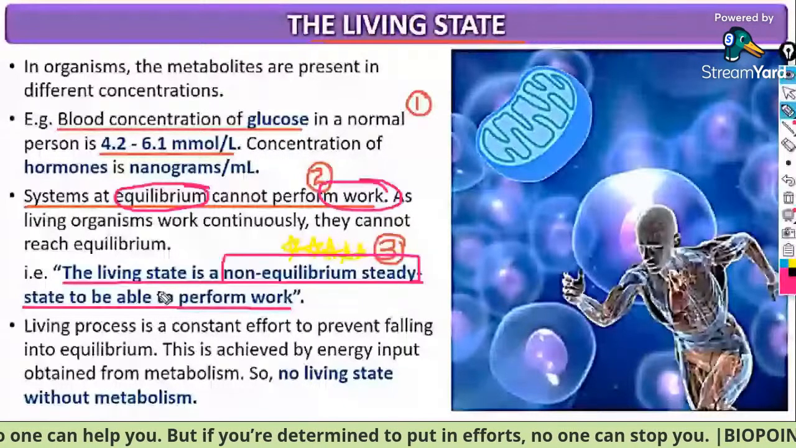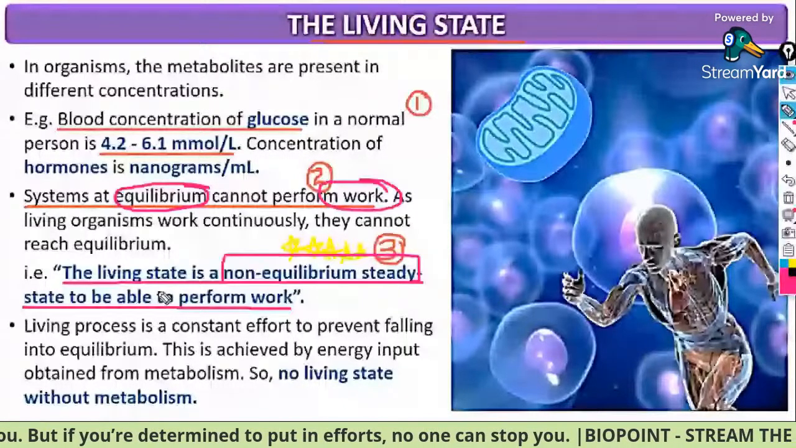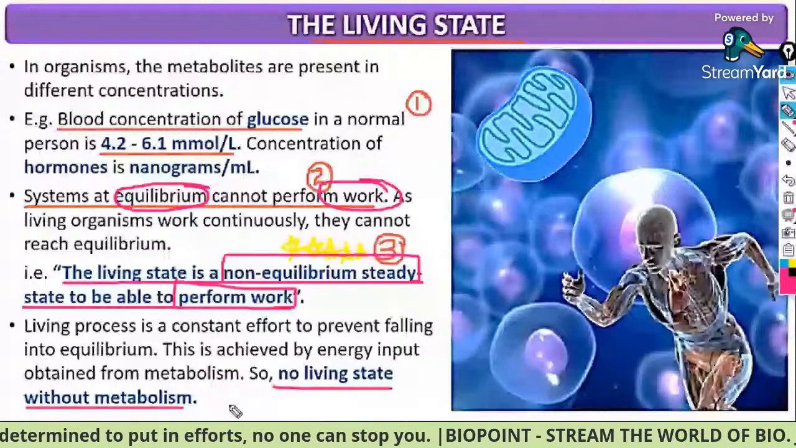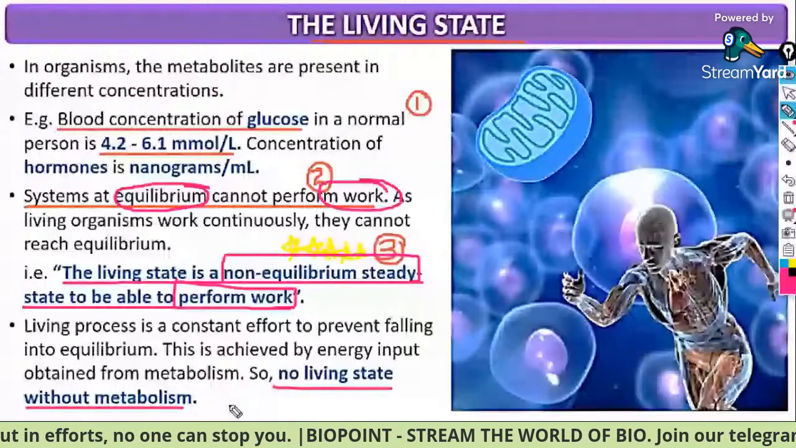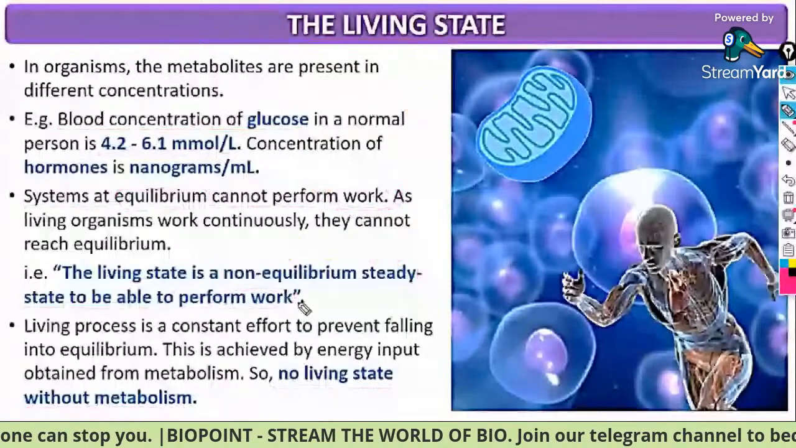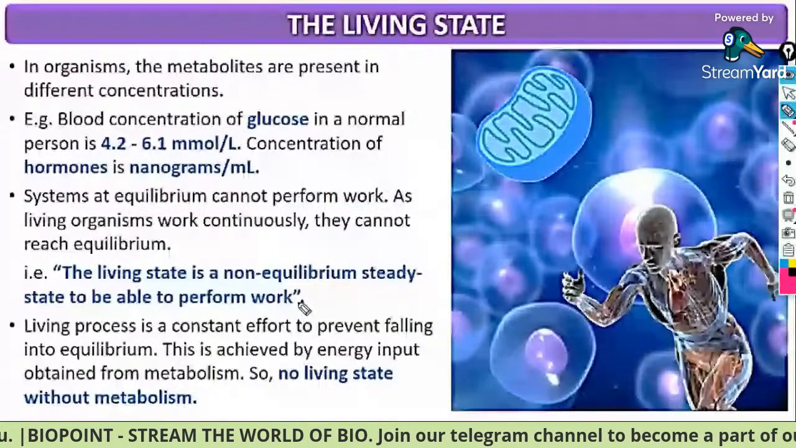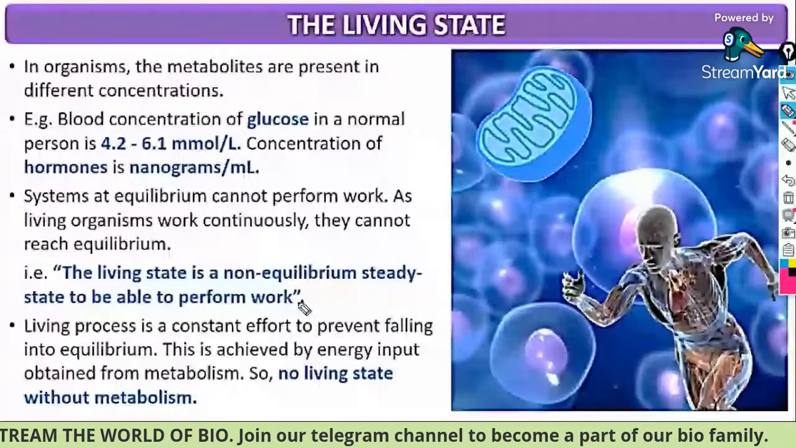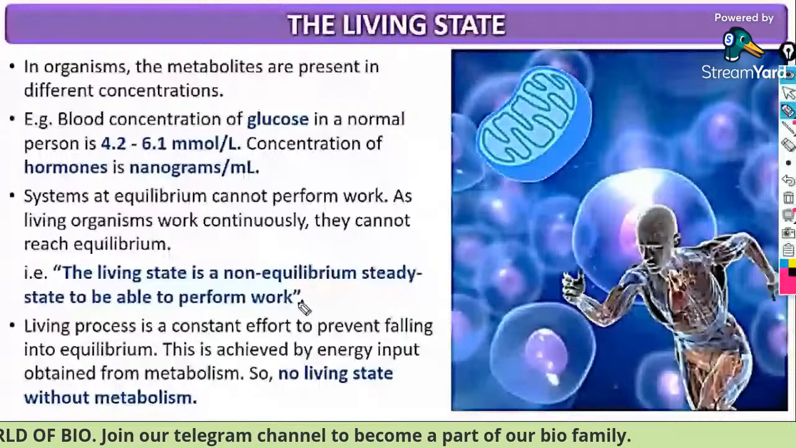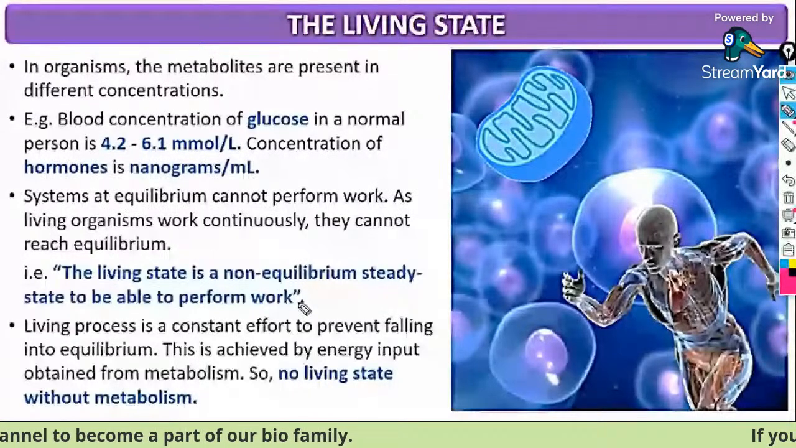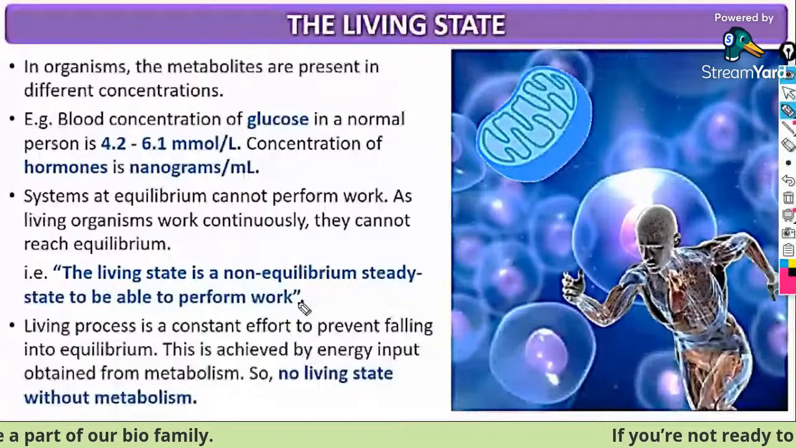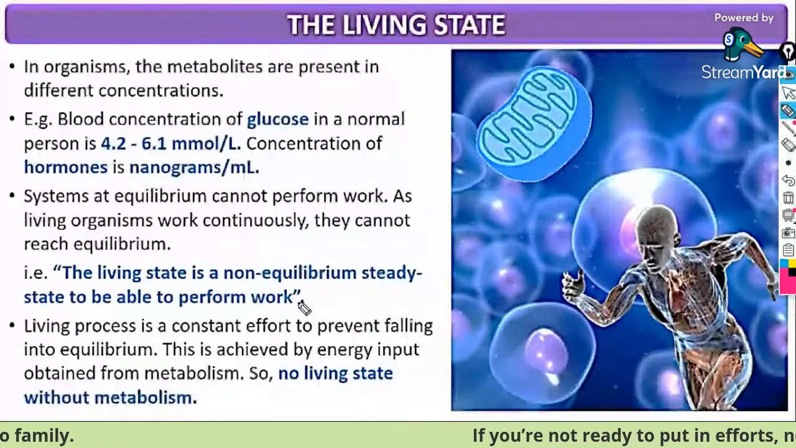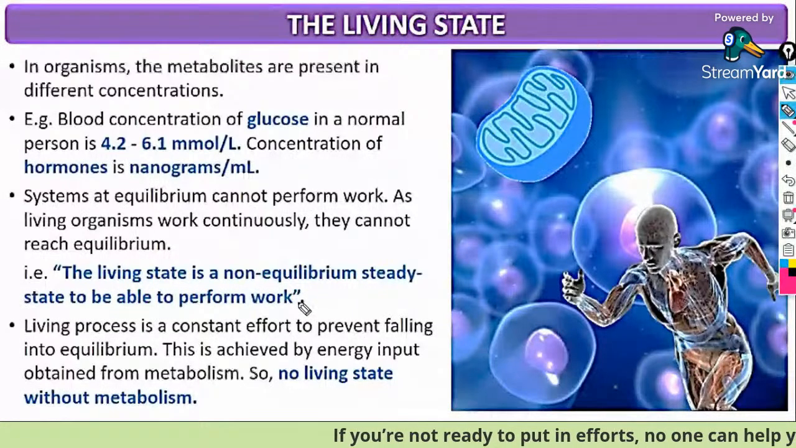Clear, everybody? So no living state without metabolism. Point number 4. So how many points in this slide have we discussed? The blood concentration of glucose in a normal person is 4.2 to 6.1. Then the living state is a non-equilibrium steady state which is able to perform work. Systems at equilibrium cannot perform work, and there is no living state without metabolism.